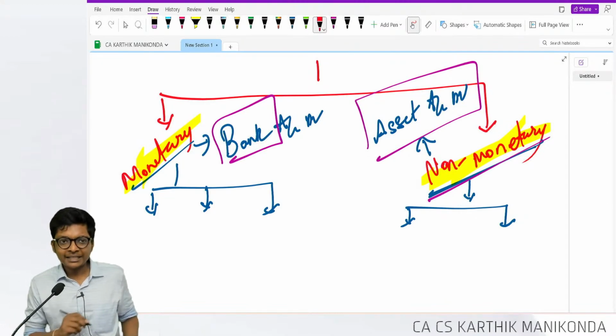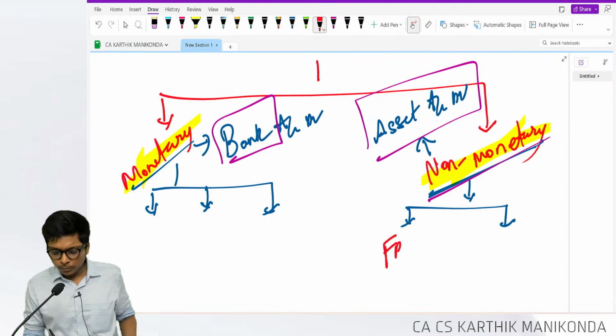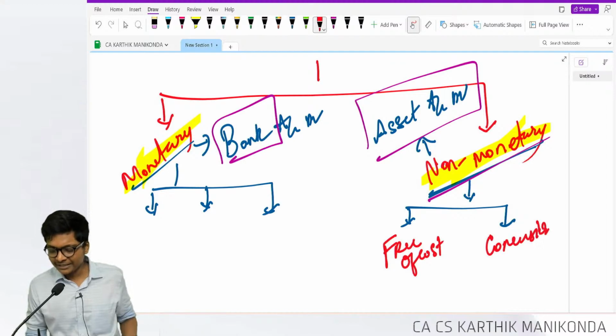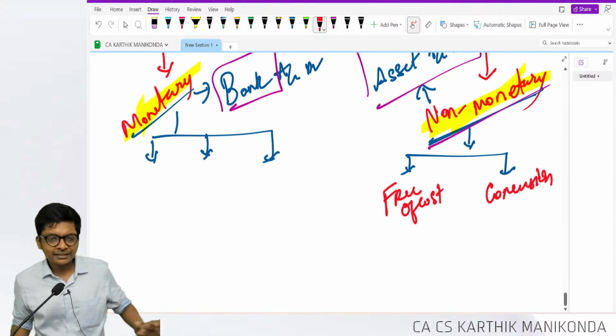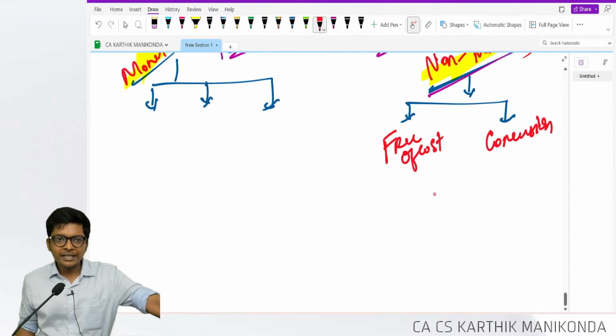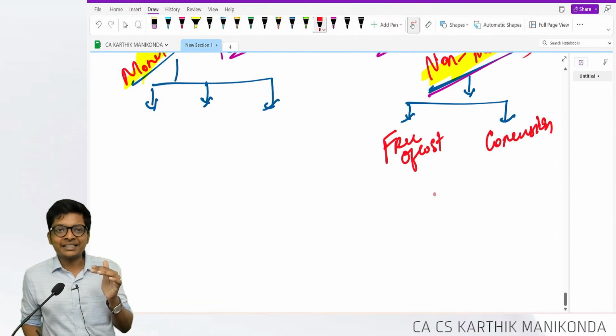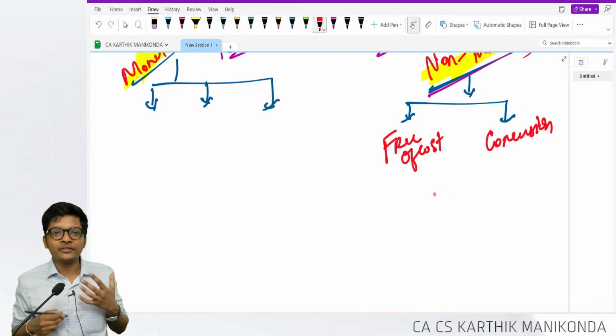In non-monetary, there are two types of grant: non-monetary received free of cost, and non-monetary grant received at a concession or discount. Very simple. Concession means a 10 lakh asset, I am paying 7 lakhs. Discount, guys. We Indians love discounts. We keep asking for discounts. Like that, government is giving a discount.